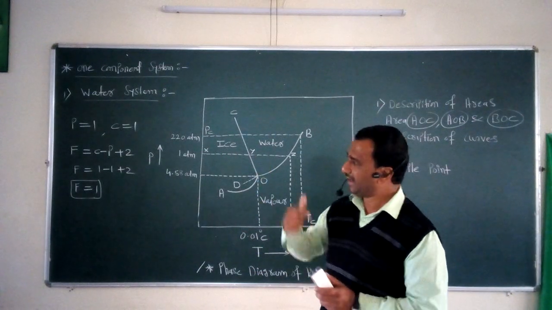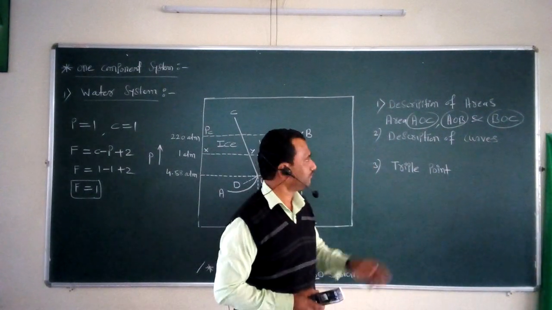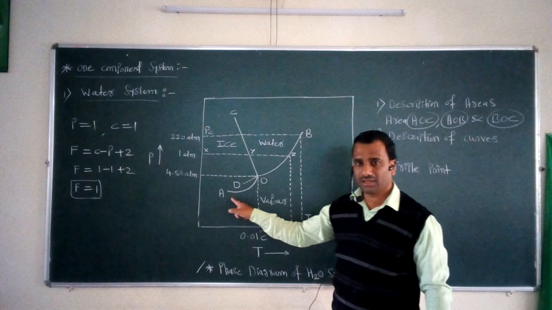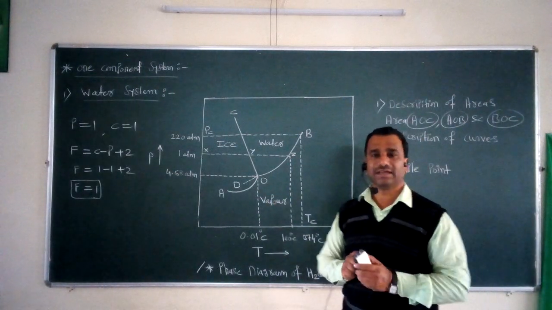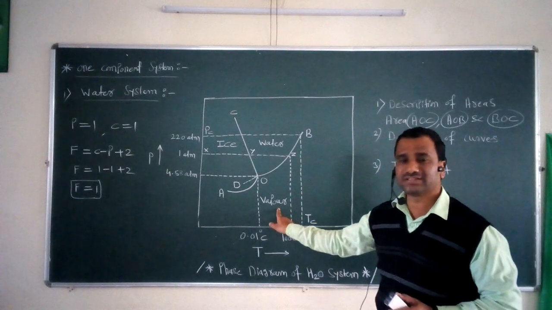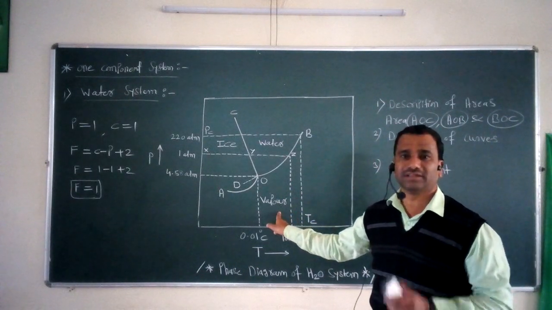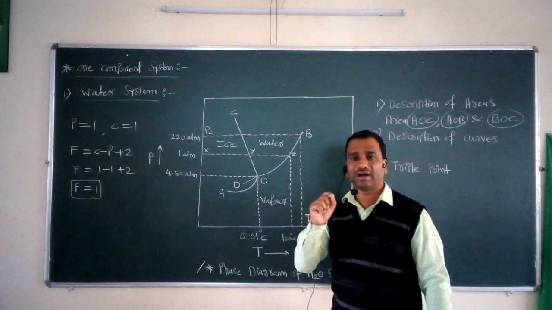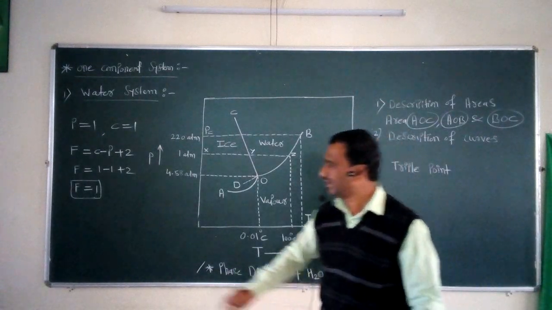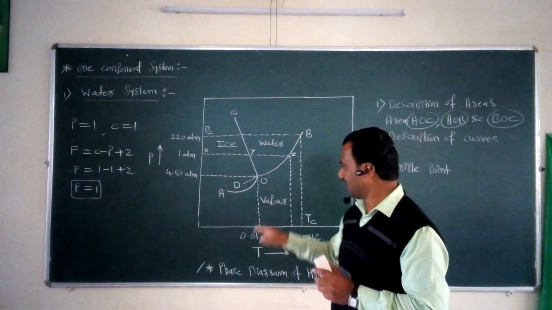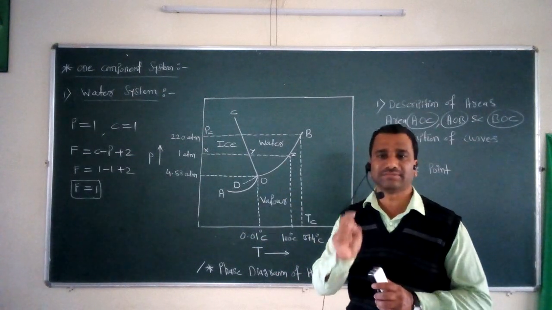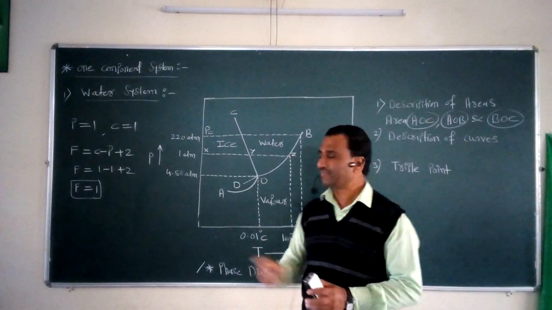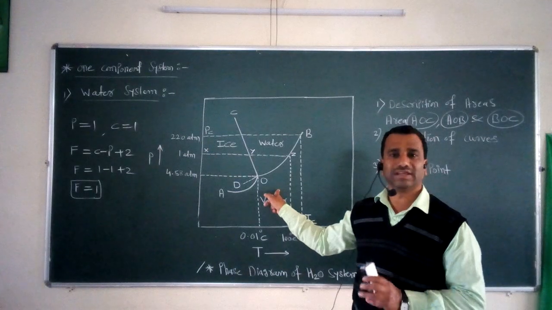In a similar way, if we take the second area, that second area is called area AOB. Now as far as this area AOB is considered, in this area the vapor phase of the water system is considered. That's why if we calculate its degrees of freedom by this equation, the value again comes out to be equal to 1. In this area AOB, if we want to describe the system completely, either pressure or temperature is required, and that's why this system is again called the monovariant system.